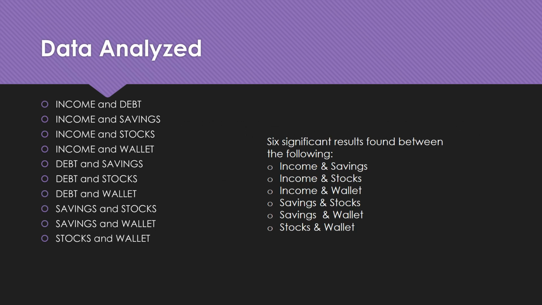The data analyzed, the variables were income and debt, income and savings, income and stocks, income and wallet, debt and savings, debt and stocks, debt and wallet, savings and stocks, savings and wallet, stocks and wallet. Once we analyzed all the variables, we found six significant correlations between the following: income and savings, income and stocks, income and wallet, savings and stocks, savings and wallet, and stocks and wallet.